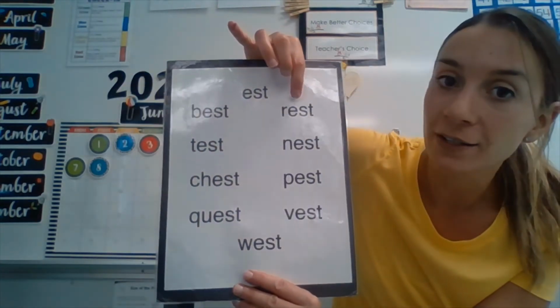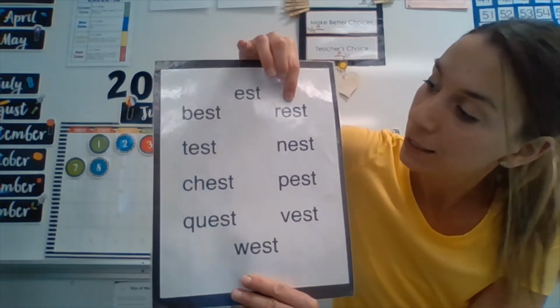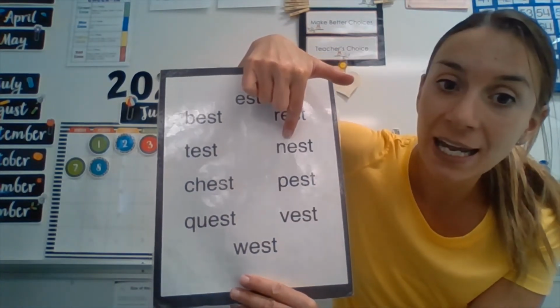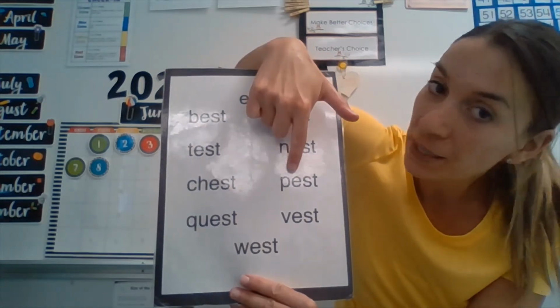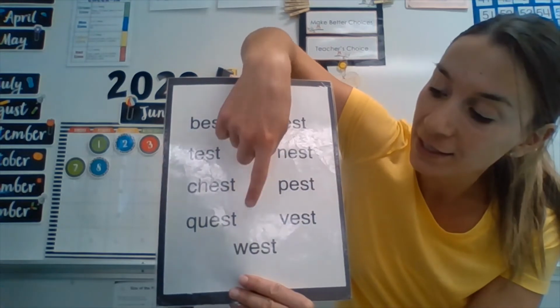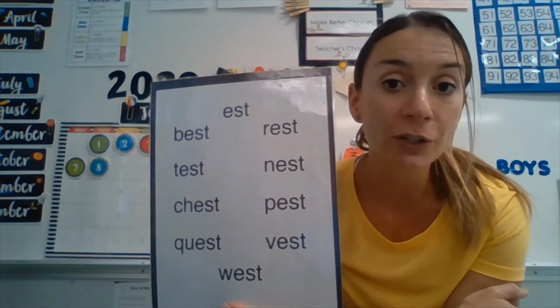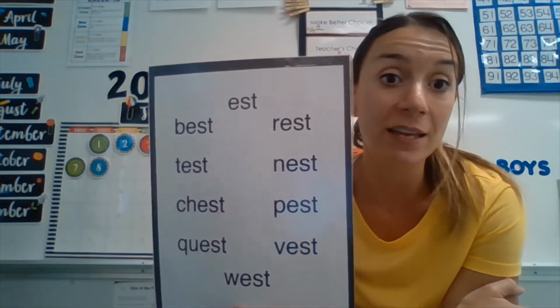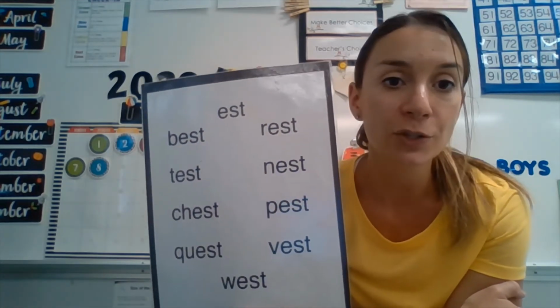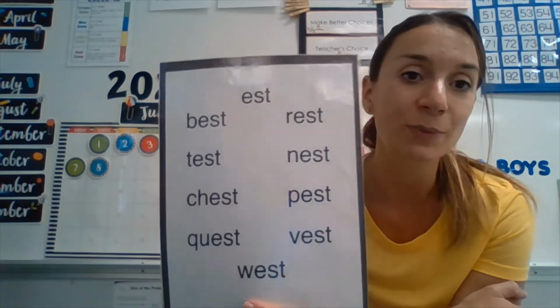What's this one up here? Starts with an R. What would that say? Rest. And then this one says nest. P says p, p, pest. With the V, vest, and west. So this week, I would like you to learn those words, okay? See if you can think of any other est words. There are 2 worksheets to work on, and you can also play fun games with est words.